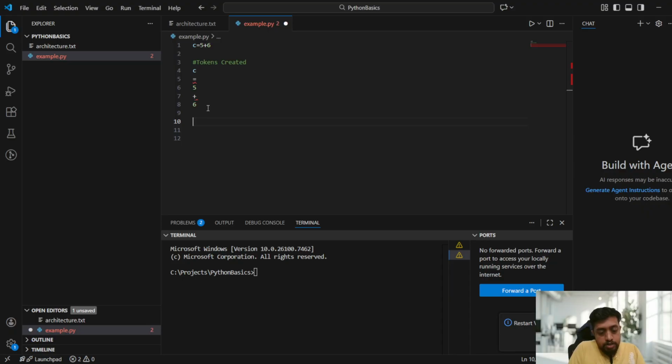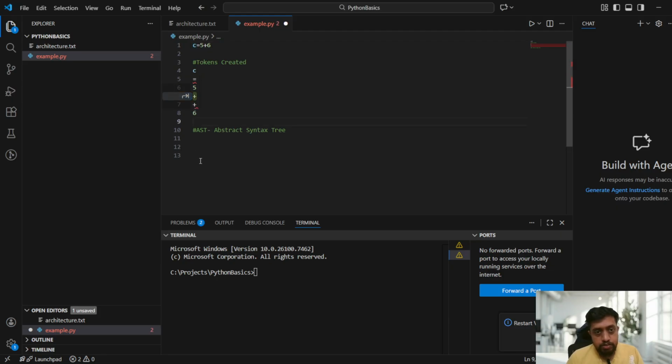Now next is what, guys? AST means abstract syntax tree. So it will try to assign the value of 5 plus 6 to the c variable.